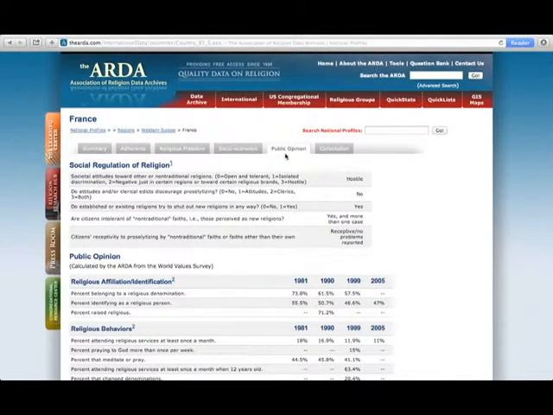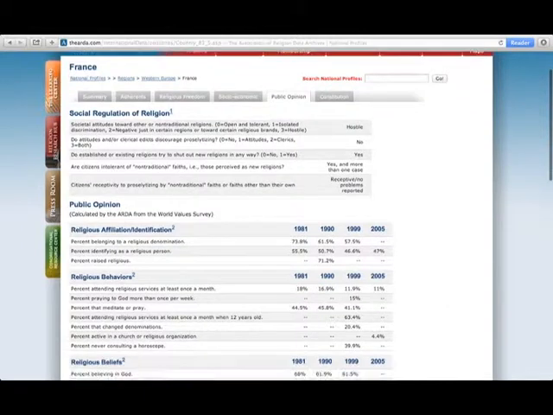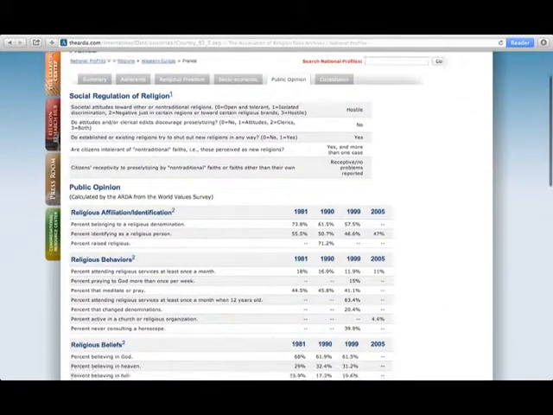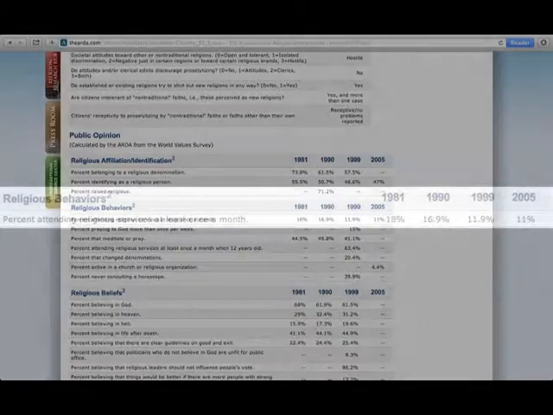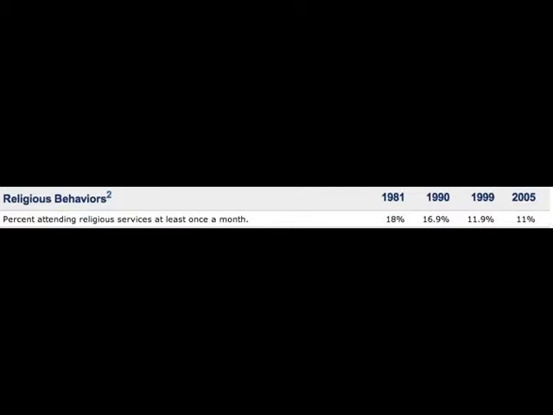Next, we're going to click on the Public Opinion tab. On this page, we get a very clear picture of religious beliefs and behaviors within this country according to the World Values Survey. For example, here we see that the percent attending religious services at least once a month has declined since 1981 in France, from 18% to 11% in 2005.